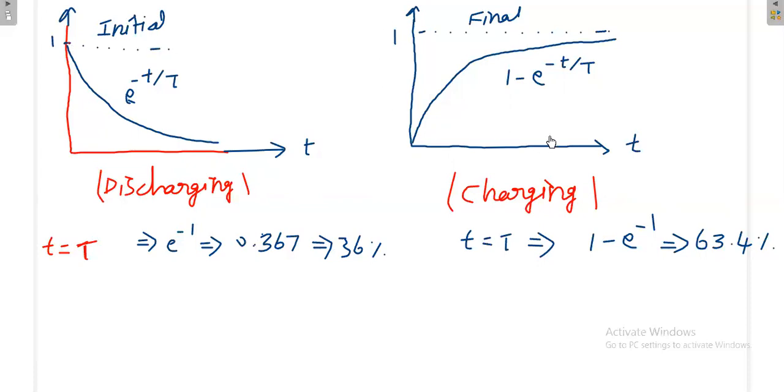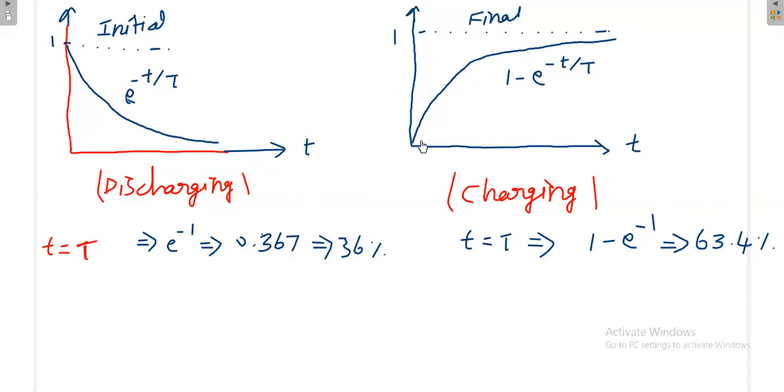Otherwise, initially your mobile is not having any charge, then you are charging your mobile, so your charge will increase like this, then it will attain the steady state finally. During the charging process, this nature will appear. Once the network is connected with the source, initially the element present in the network, either inductor or capacitor, is not having any energy.